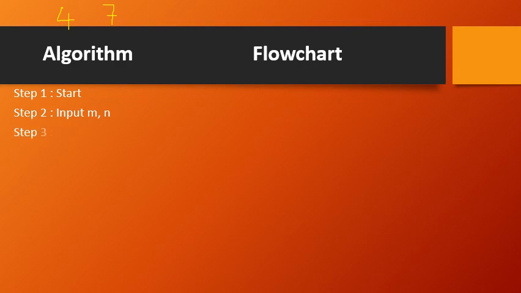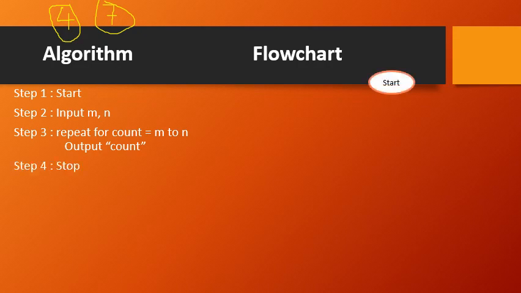Correct? So step: repeat for count, that is M to N. Repeat for count, whose value will be starting number 4 and ending number 7. With these particular values I am going to display the numbers. Which will hold these numbers? The count will be holding the numbers. So output count will be done and then stop. Let us see the flow chart here.